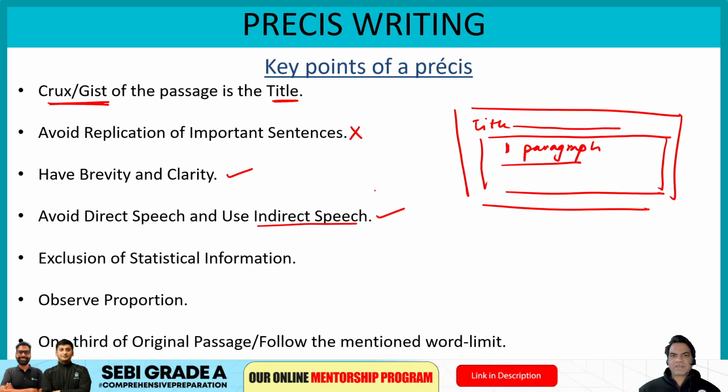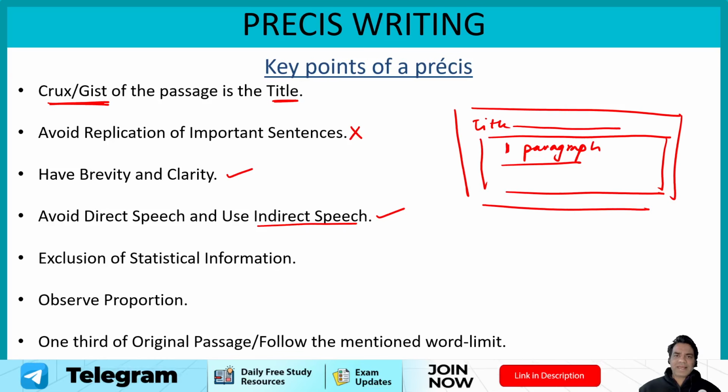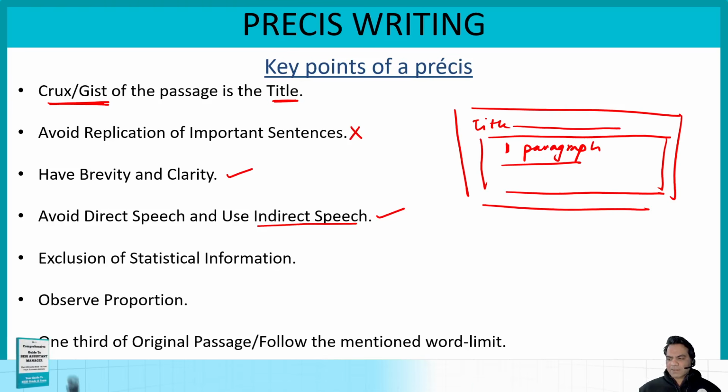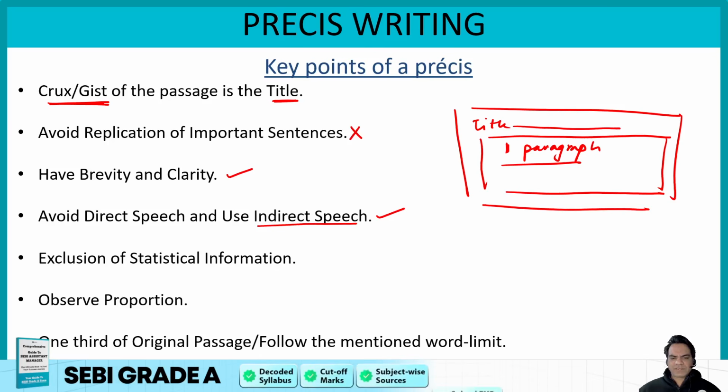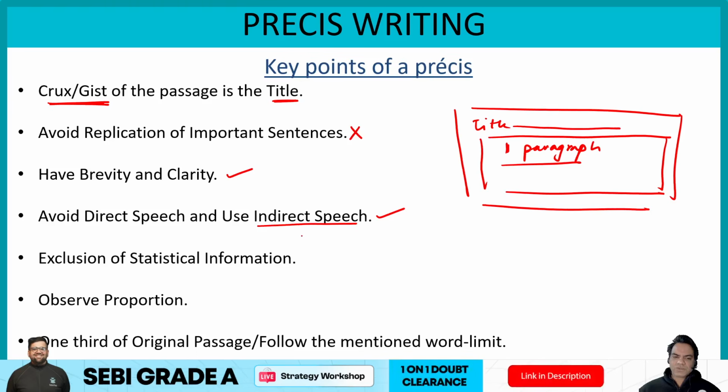So if they've mentioned the government has pushed AI into the banking industry, what you do is you reverse it. You use passive: the banking industry has been supported or has been helped by the introduction of AI by the central authorities or by the government. So you just use active, passive, indirect presentation of sentences, and that becomes a new sentence for you.